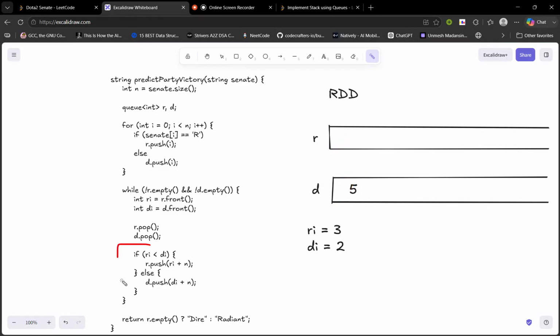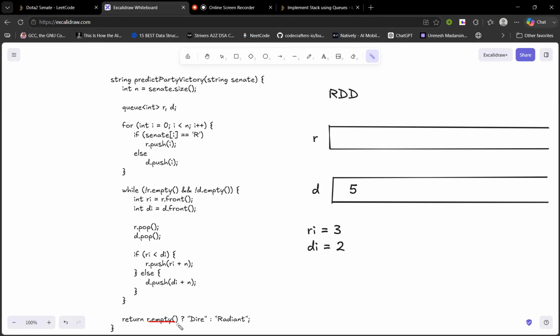Because this comparison is just checking whether the person in front of this D line can ban the R. Yes, it can ban. So naturally, we will break this while loop and return: if R is empty, that is everyone of Radiant has been banned, only Dire remains. So we will return Dire.